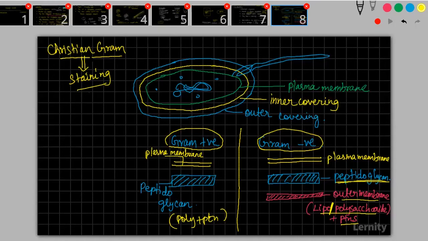So he created a stain which is called a gram stain. Anything which takes that gram stain is called a gram positive bacteria. Something which is not taking the gram stain is called a gram negative bacteria. Okay, so that is what is called gram positive and gram negative. There are two types of bacteria.